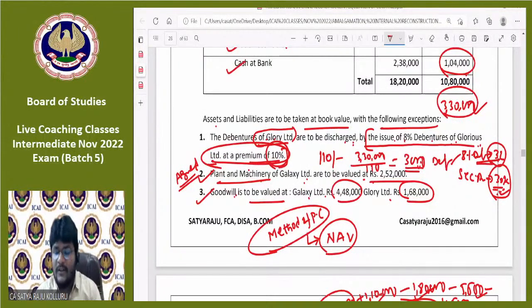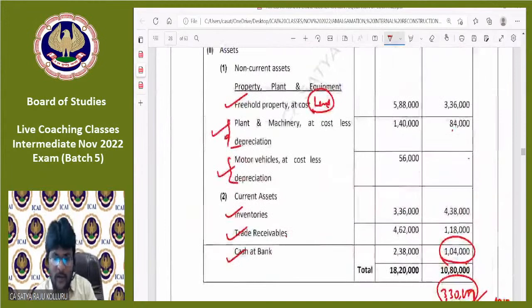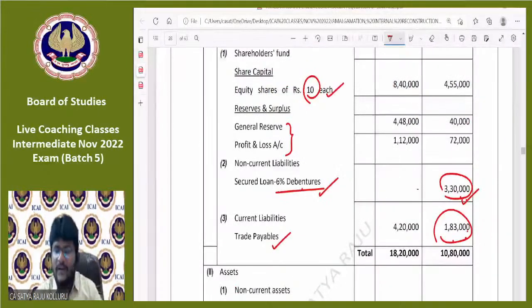But how are we discharging? We are issuing our own company debentures, which are 8%. We are issuing each and every debenture at a premium of 10%. If the face value of the debenture is 100, then the premium is 10. You may ask one question here: sir, nowhere is it mentioned that the face value is 100. Take an assumption: face value will be 100. Here also they have not mentioned the face value, so we can consider the face value to be 100 rupees. Yes, you can put it under the assumption. An alternative assumption is also possible if you take.